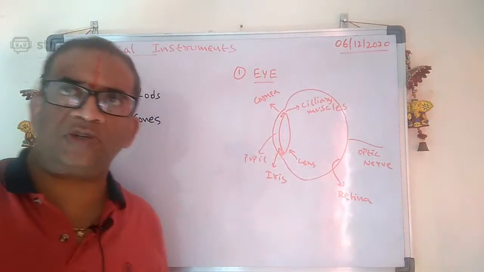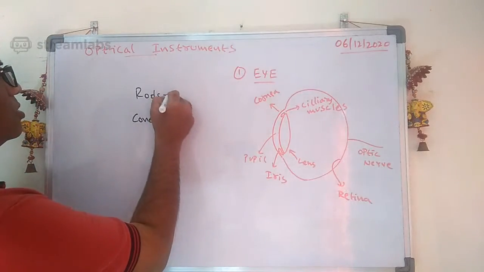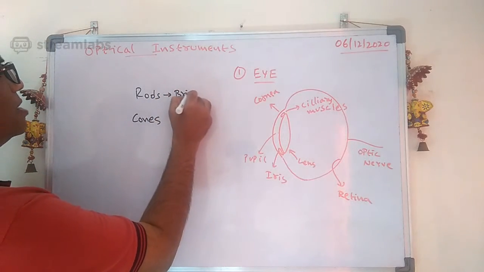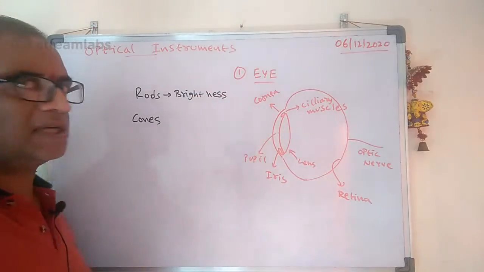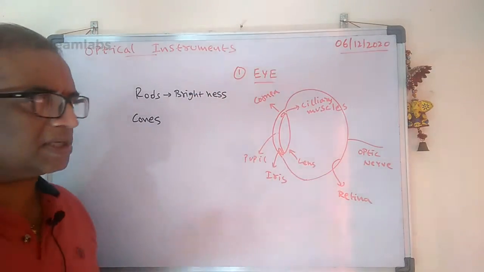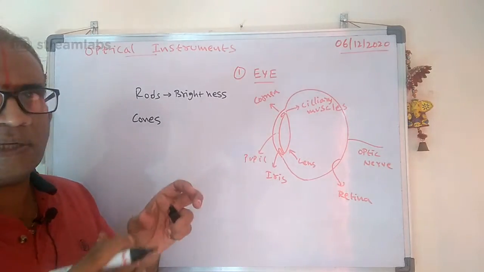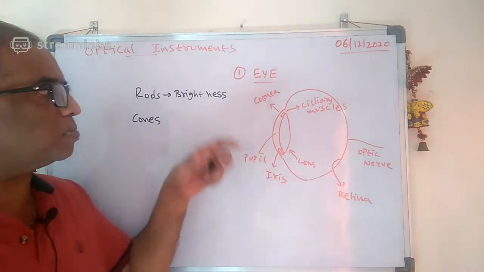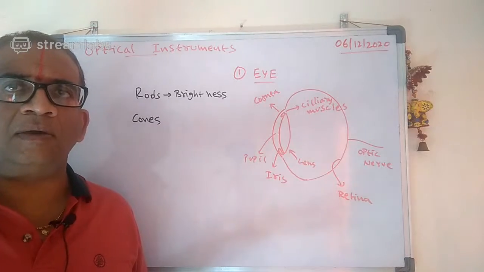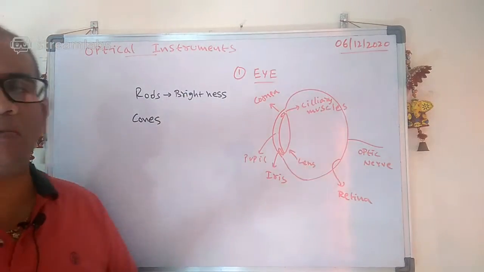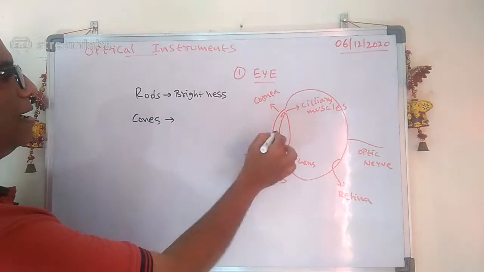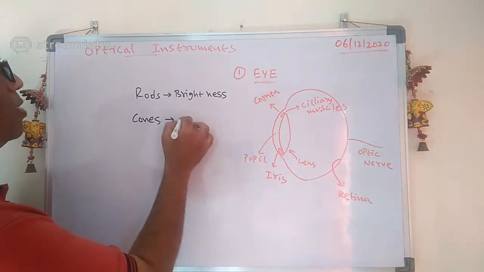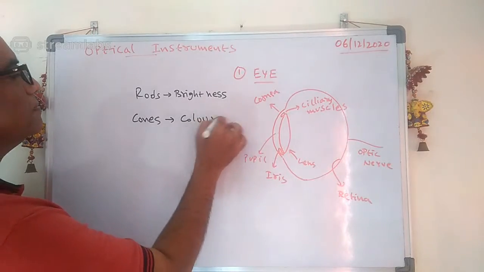The rods are used to sense the brightness of the light; the rods part of the eye is sensitive to the brightness of the light. And the cones of the lens are sensitive to the color of the light.